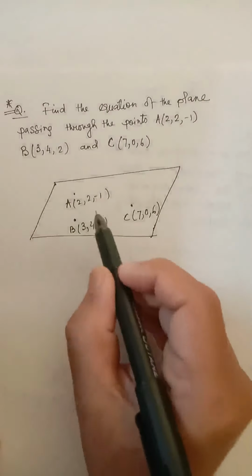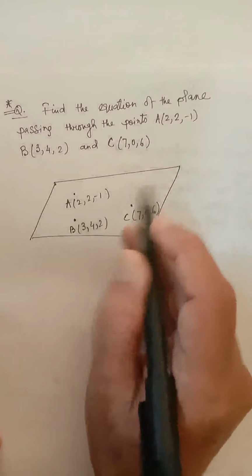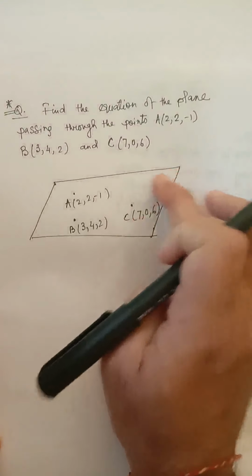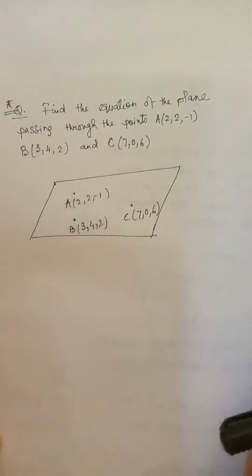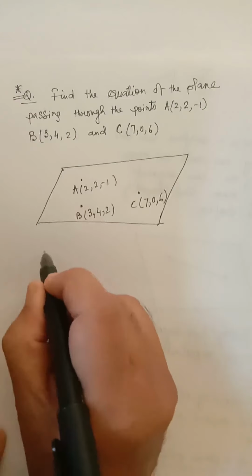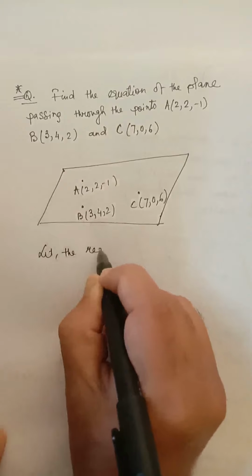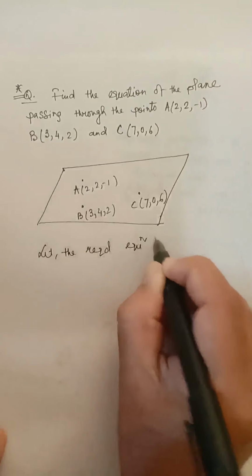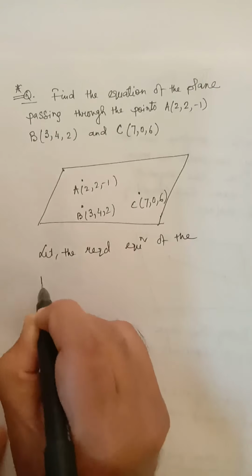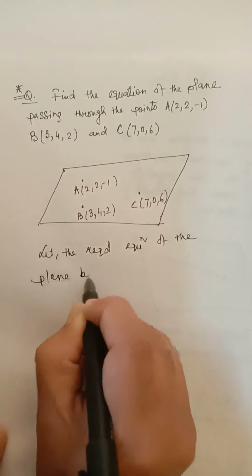Now let us start with this point 2, 2, minus 1. This plane passes through 2, 2, minus 1. So what will be its equation? So let's write in this way. Let the required equation of the plane be as follows.